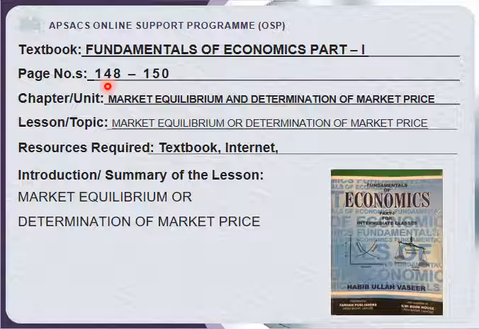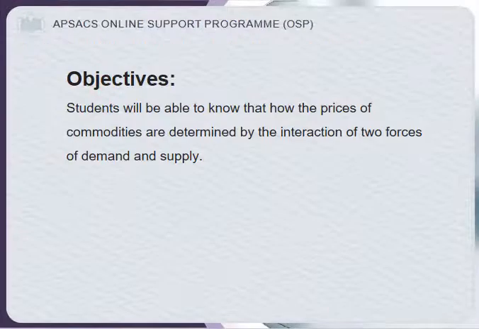Summary of the lesson: we will discuss market equilibrium and determination of market price, how the price is set in the market. Objectives are: student will be able to know that how the price of commodities are determined by the interaction of two forces of demand and supply.